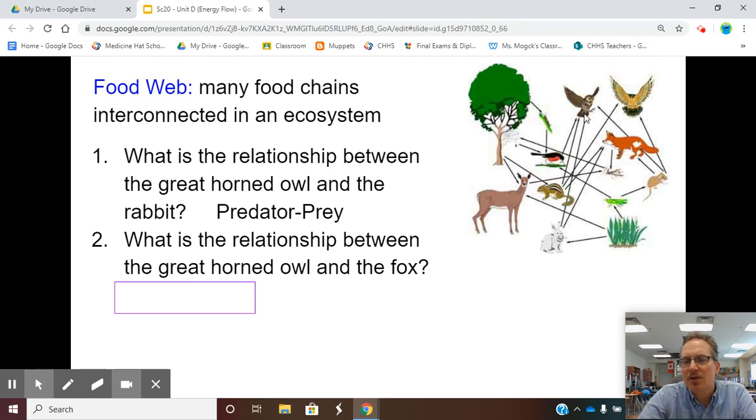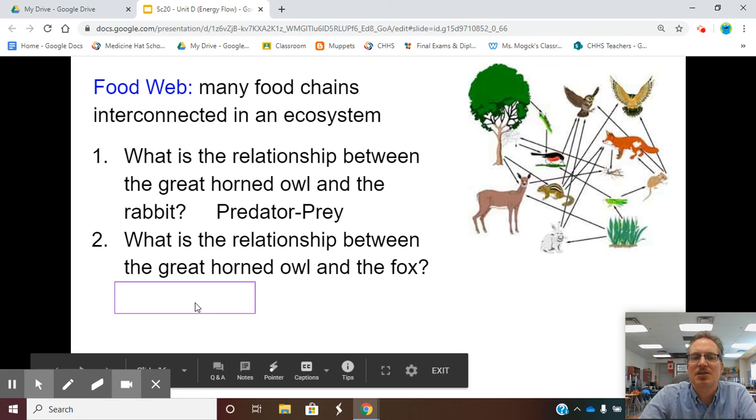So let's take a look. The horned owl eats a bunny, and so does a fox. The horned owl eats a squirrel, and the fox also eats a squirrel. A horned owl eats a mouse, and the fox eats a mouse. So what is their relationship? And again, if you said their relationship is competition, you would be correct.